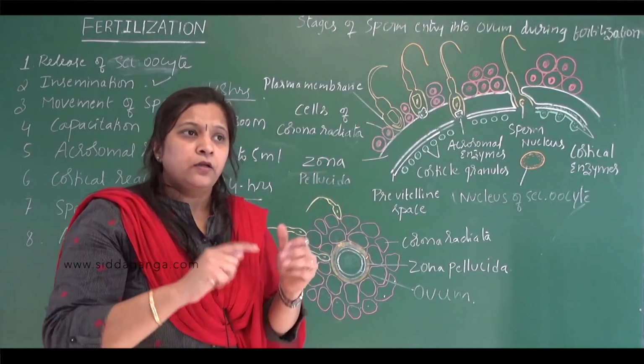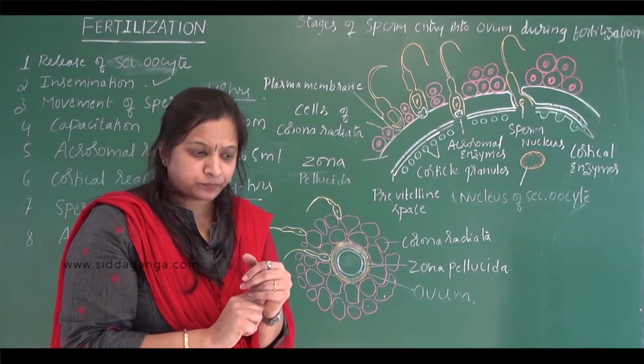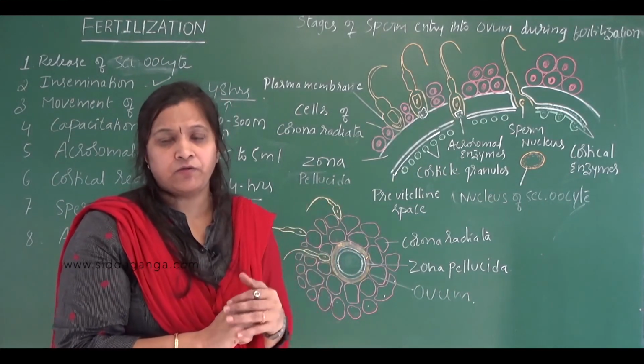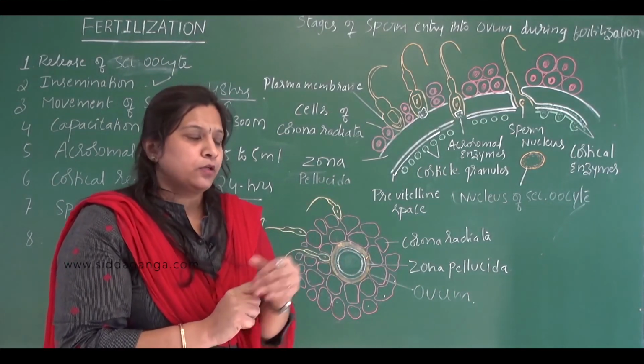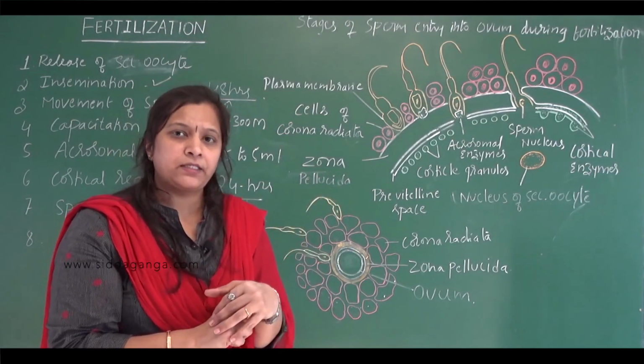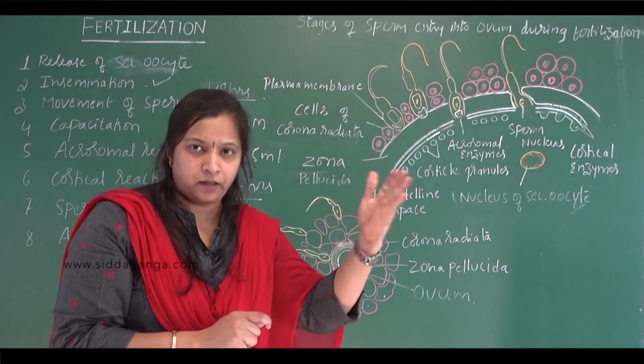And this capacitation also causes vigorous beating action of the flagella. These are all the events that occur during capacitation, which enable the sperm to penetrate the egg.